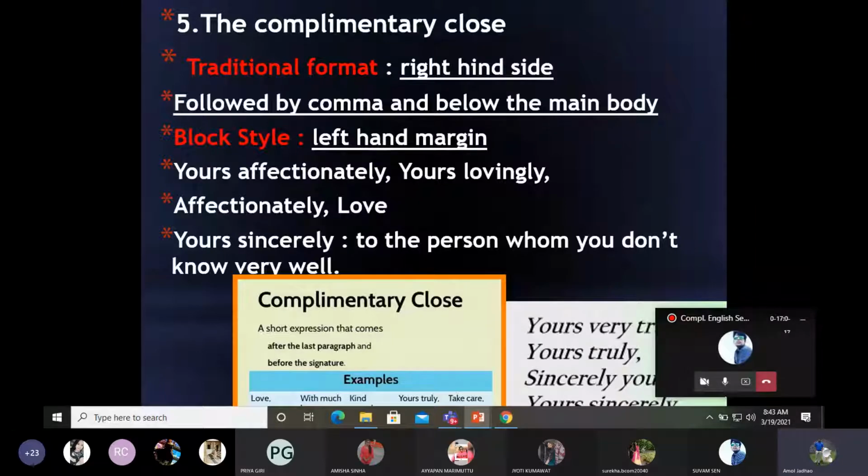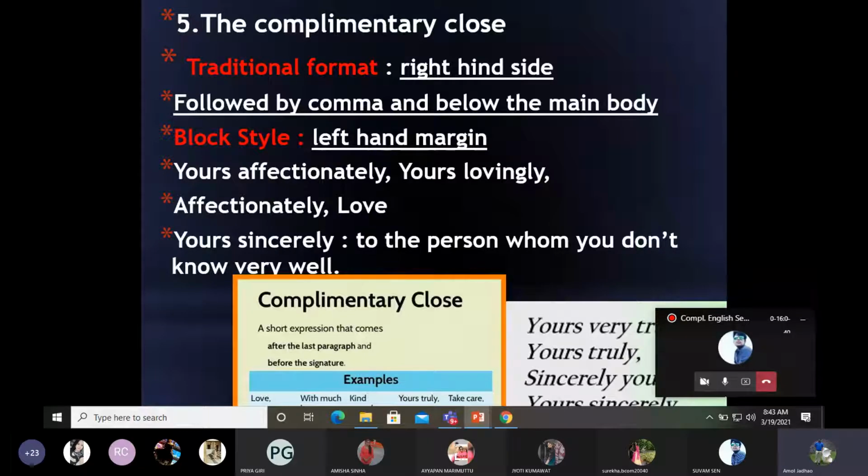Is that okay till main part or body of the letter? Fourth, yes, sir. In sequence? Okay. Number 5 is the complimentary clause. Traditional format you might have seen, it is at the right hand side. Now, by right hand I mean to say that it is to the left hand side of the letter. So generally it is followed by a comma, right below the main body. And in the block style, it is at the left hand margin.